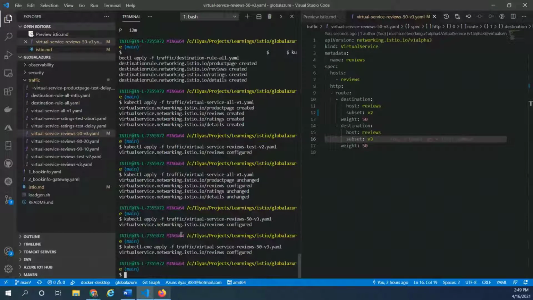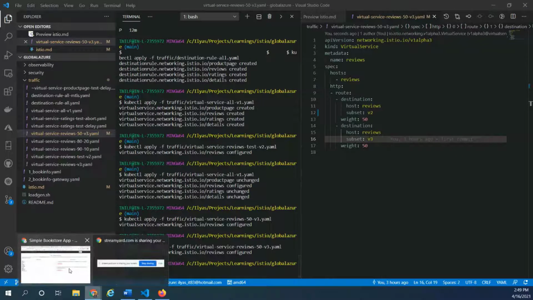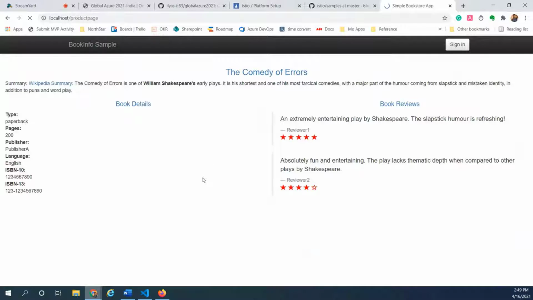Okay, now this has been applied, and now if I go back and refresh, I should see 50% going to the black service and 50% to the red service. So you can keep on refreshing this to get a sense of how this is working.